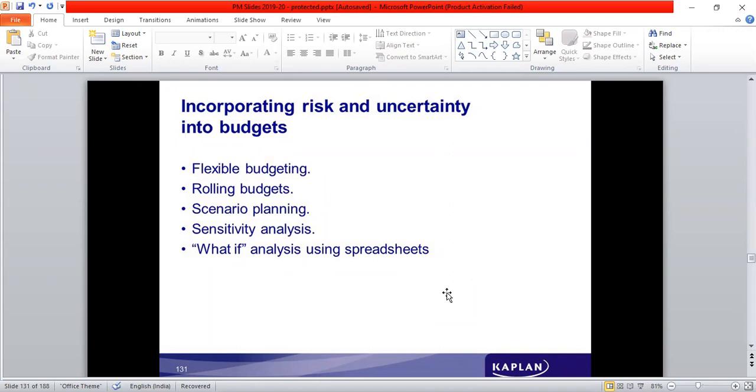Next one is, what is a rolling budget? When a budget is prepared, let's say a budget is prepared for the next 1 year. In some businesses, it is not possible to anticipate what would happen for the next 1 year. It may not be possible because maybe the business is seasonal. So season after season, how much would be the demand? Only for one season at a time they can anticipate.